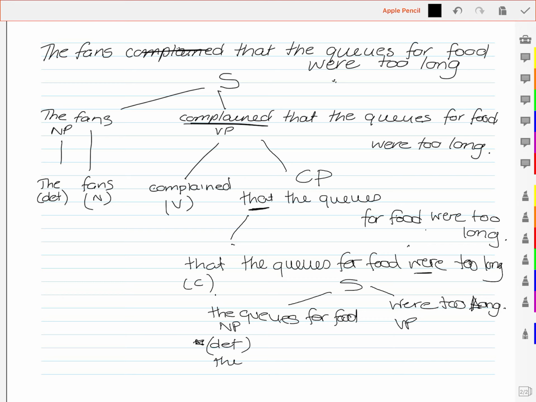which is the, queues, which is a noun, and for food, which is a prepositional phrase, which then itself divides up into a preposition when we take the head out of it, which is for, and food, which is a noun.